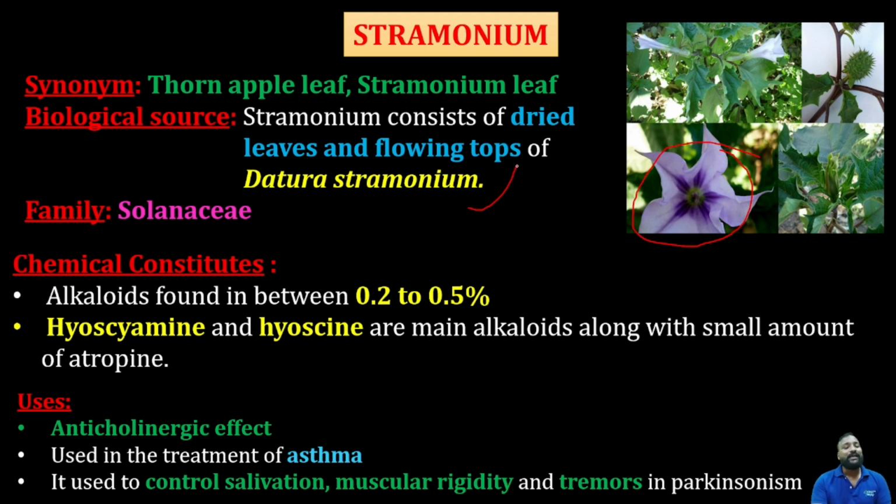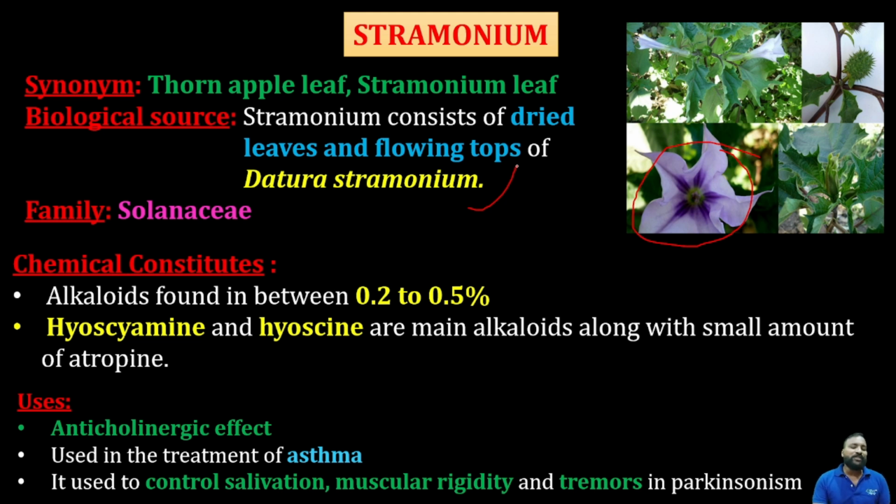And whereas the chemical constituents, you should definitely differentiate the synonyms of the tropane alkaloids, even though up to now we have covered three to four drugs. But you should definitely remember which synonym is meant for each. Deadly nightshade leaf, thorn apple leaf. So coming to this, it also belongs to the family Solanaceae because it's a tropane alkaloid.